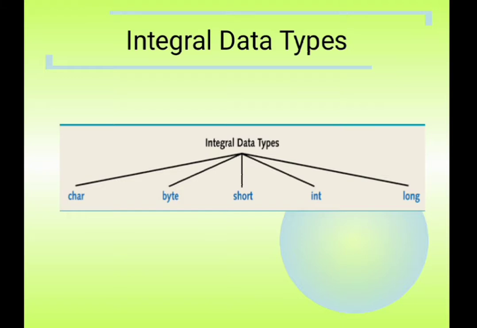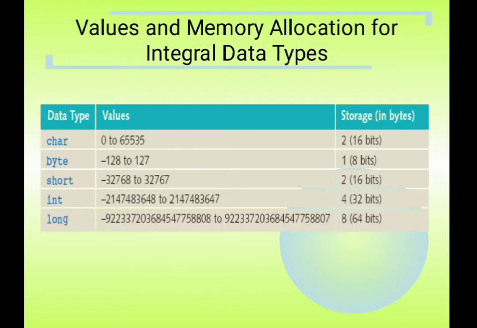Again, there are integral data types, that is char, byte, short, int, long. There is a chart for values and memory allocation for integral data types. For data type char, the value is 0 to 65,535 and it is stored in 2 bytes, that is, 16 bits. Similarly byte, short, int and long have their separate storage areas: byte having 1, short having 2, int having 4 and long having 8.